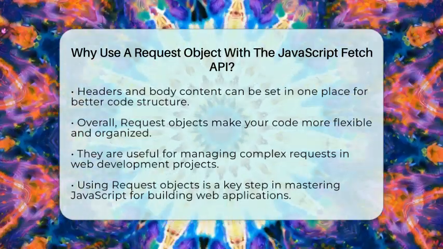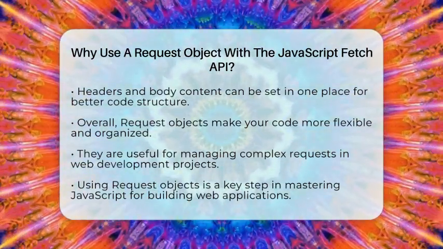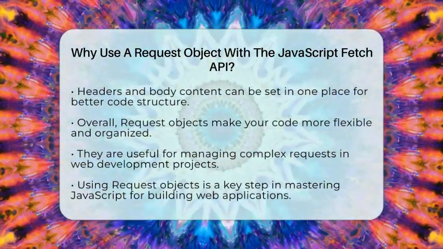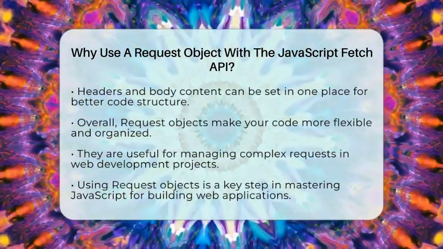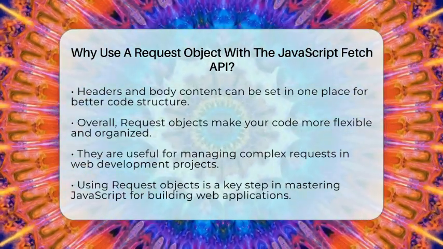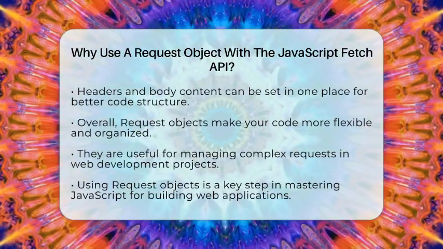So, in short, using a request object with the Fetch API makes your code clearer, more flexible, and easier to manage. It helps you organize complex requests and work smoothly with other web features. This approach is a great way to master JavaScript concepts for building better web applications.